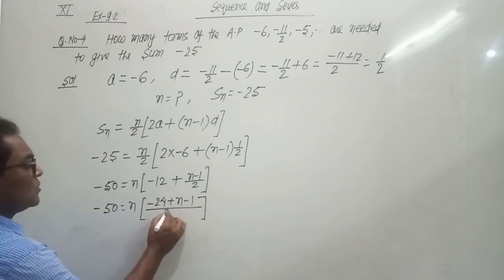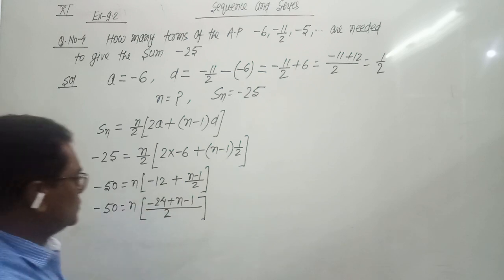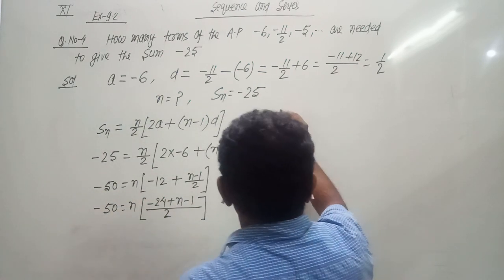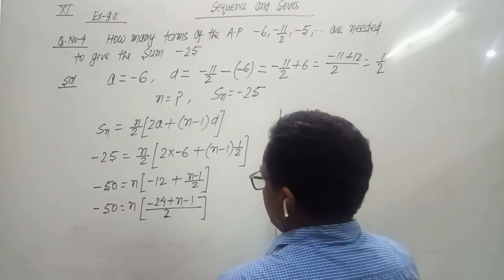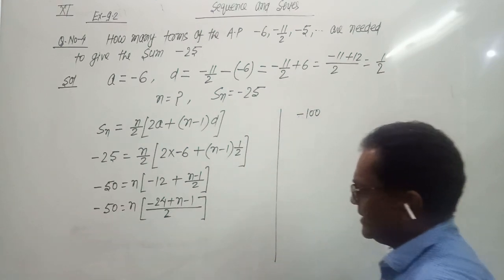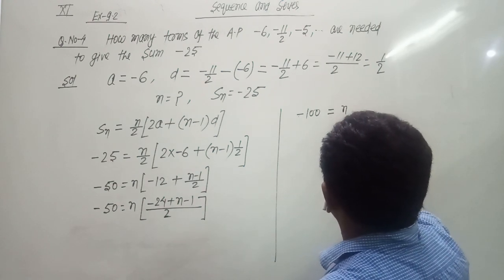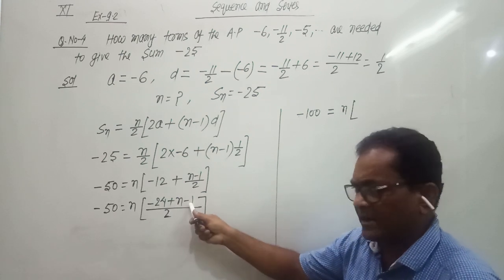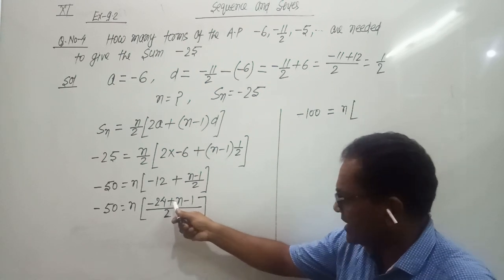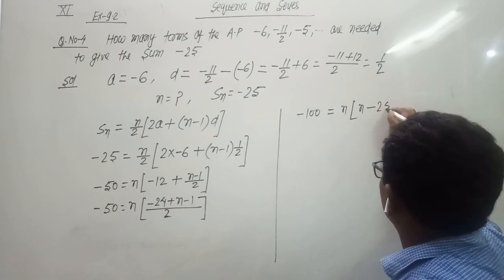Then again we do cross multiplication. Minus 50 multiplied by 2, minus 100 equals n. Inside the bracket, minus 24 minus 1, minus 25, and plus n. So n minus 25.